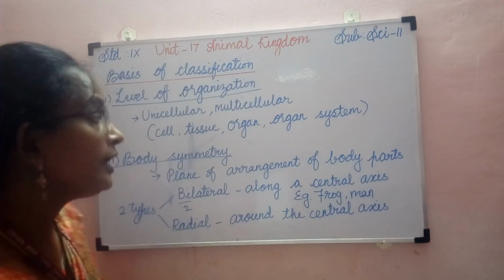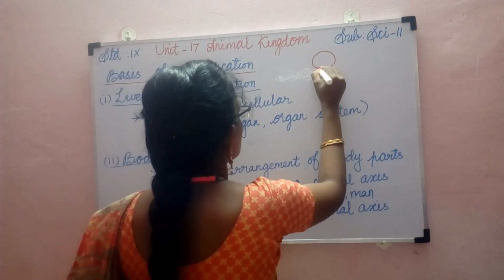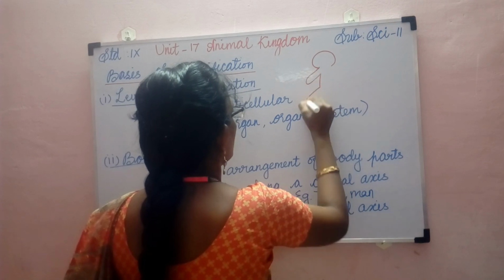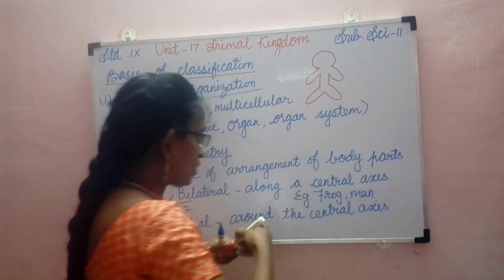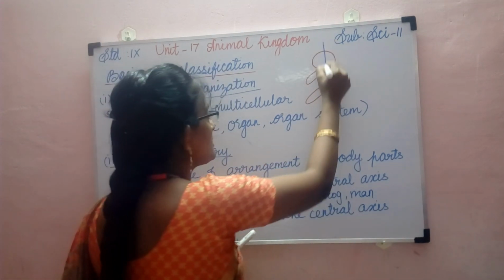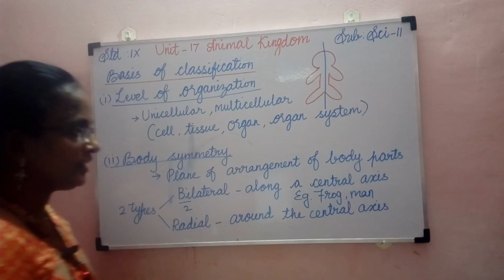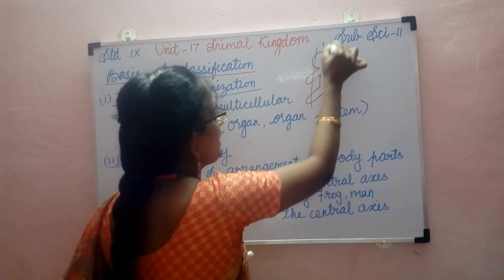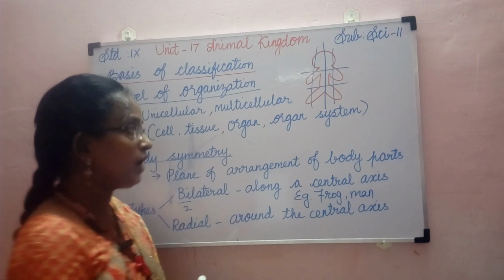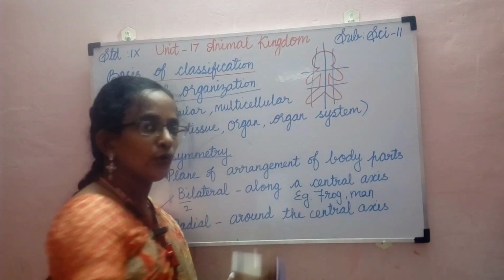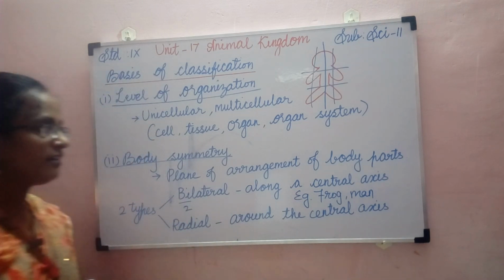So let me draw the rough diagram to explain this clearly to you. So this is the rough structure of a human being. So along the central axis, when you cut, you can get two equal halves, two identical halves. When you cut at any other place, you can't get equal, identical halves. In only one plane, you can get two parts. So this kind of arrangement is called bilateral symmetry.